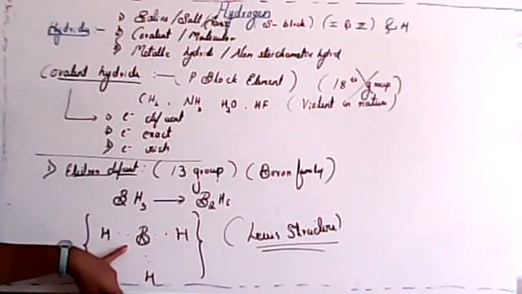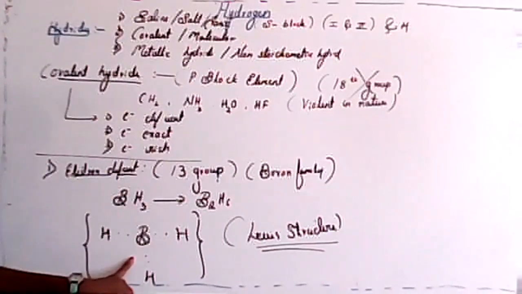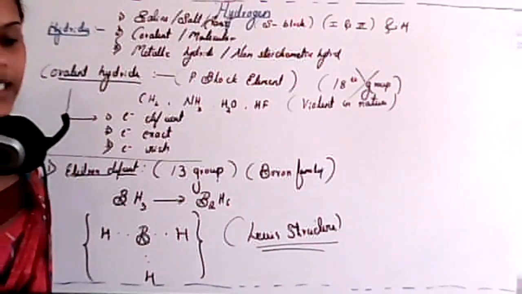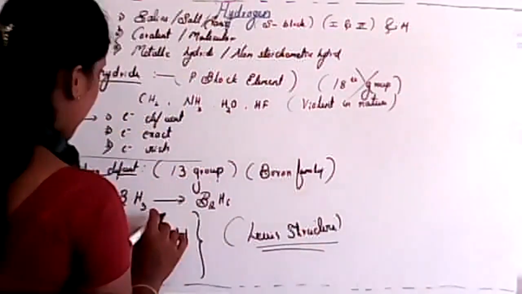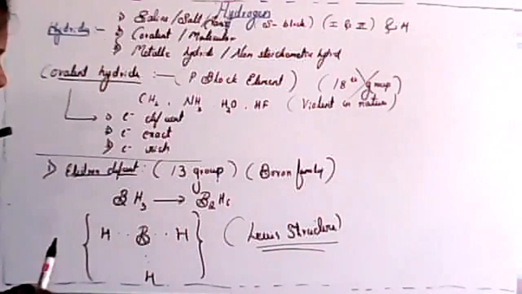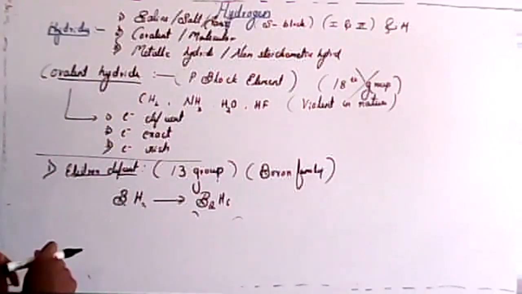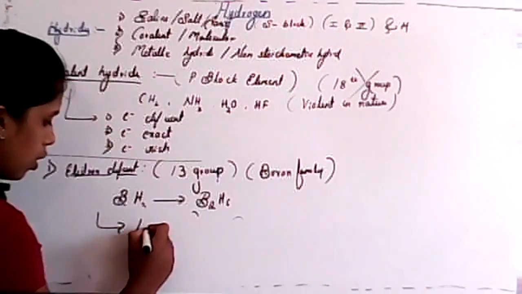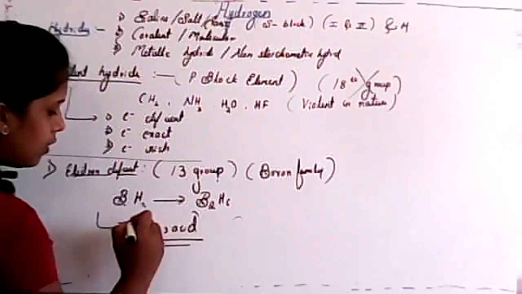That's why we consider this system as electron deficient. This is the electron-deficient center, also called a Lewis acid.